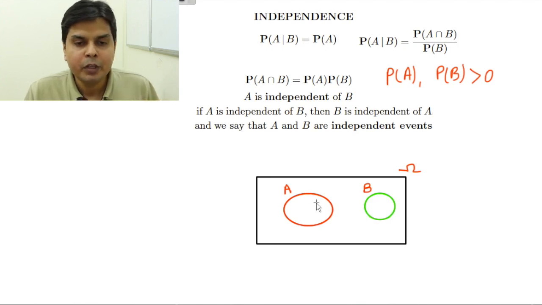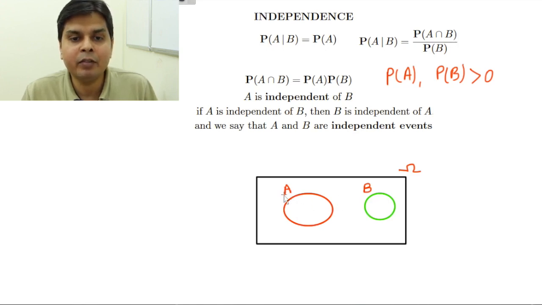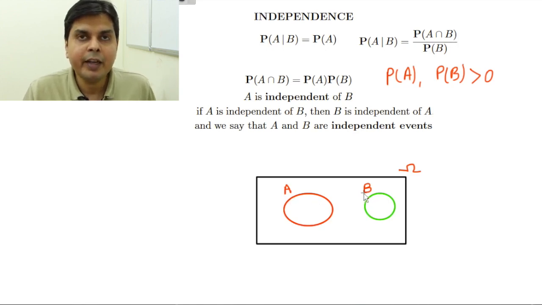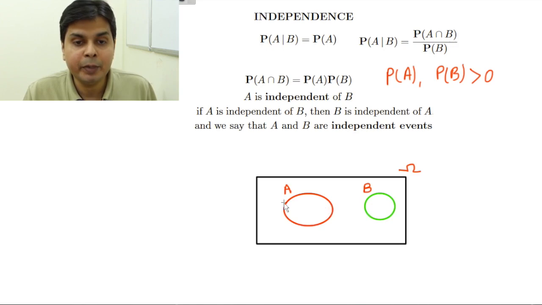Intuitive answer: the moment I say that A has happened, it negates the possibility of B happening. Why? Because they are like day and night, like black and white. The moment A has happened, B cannot happen. So the occurrence of B almost completely depends upon occurrence or non-occurrence of A, because if A has happened, then B will say, okay, I am not coming because A has come. Similarly, if B has happened, then A can say that now that B has come, I will not come. So these two events are not independent.